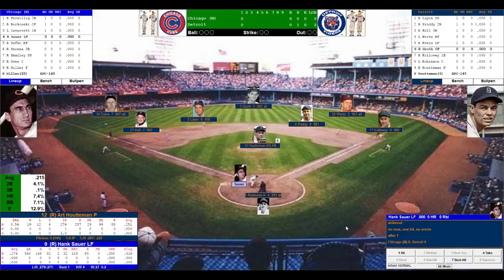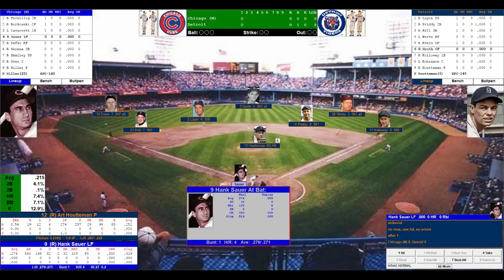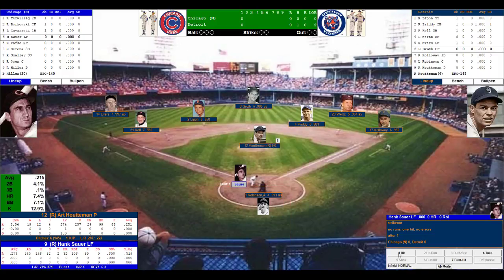2 up for the Chicago Cubs: Sauer, Pafko, and Serena. Hank Sauer steps to the plate. .274 batting average, 32 home runs, and 103 runs driven in. .271 off right-handed pitching. And for a ball he can drive out at Briggs Stadium.